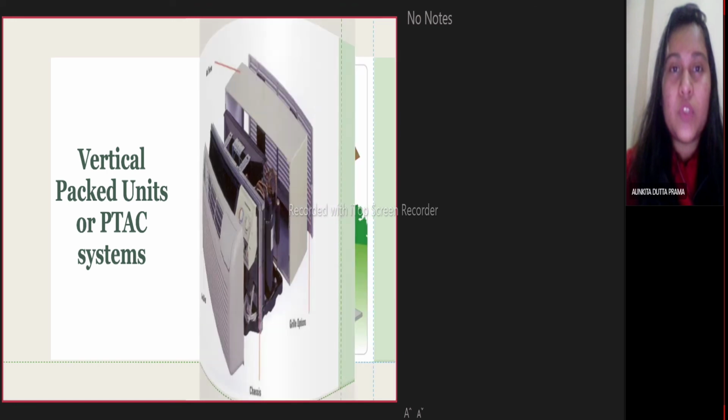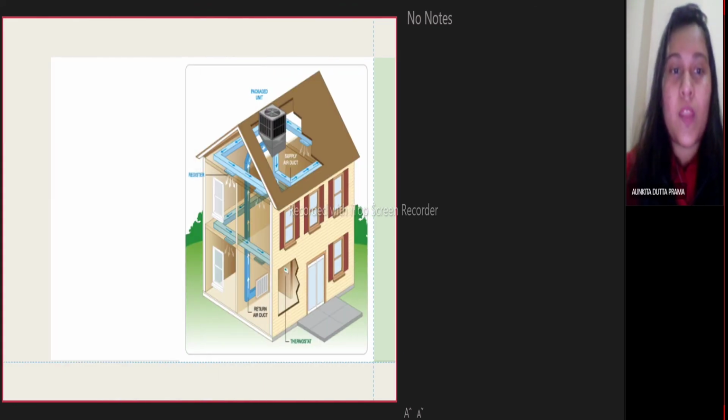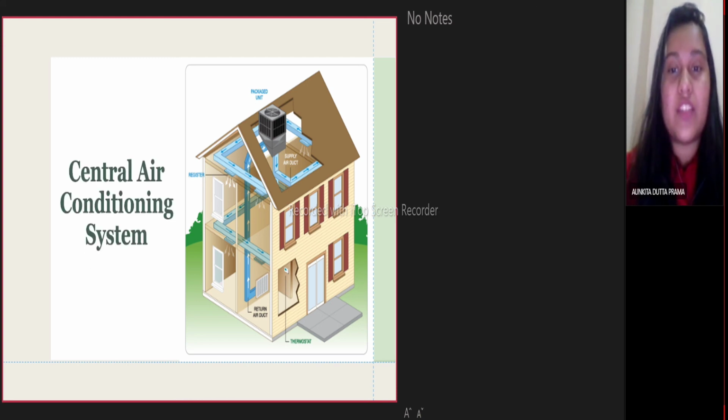So, central air conditioning system. Central air conditioning is a system in which air is cooled at a central location and distributed to and from rooms by one or more fans and ductwork. The work of the air conditioning compressor is what makes the whole process of air conditioning possible. It is the most paramount type of air conditioning system. It is utilized when the required cooling capacity is 25 ton or more. It is utilized when the airflow is more than 300 cubic meters per minute or different zones in a building are to be air conditioned.